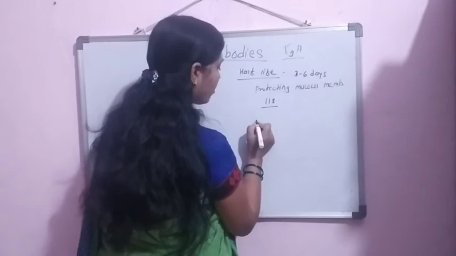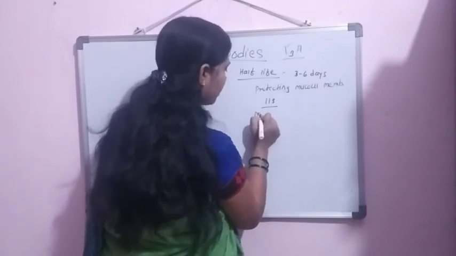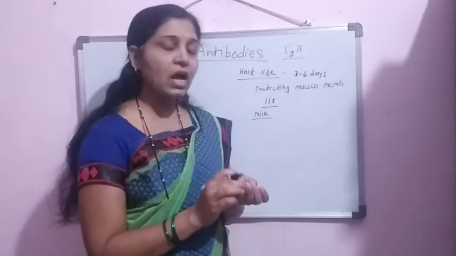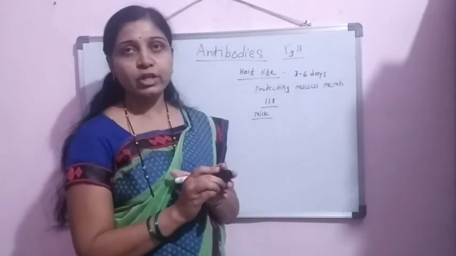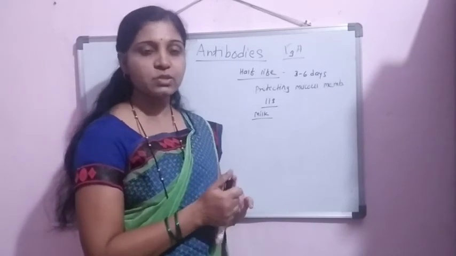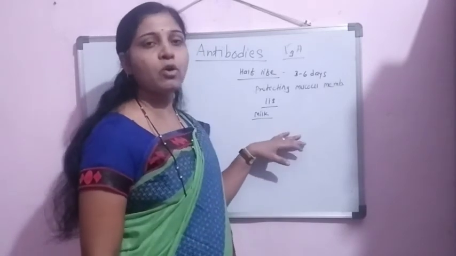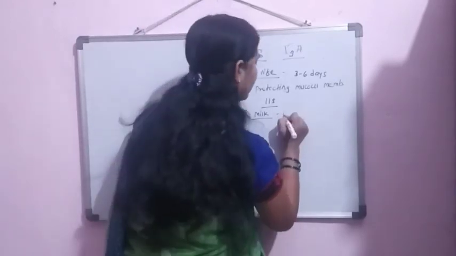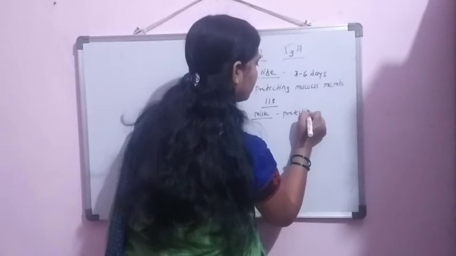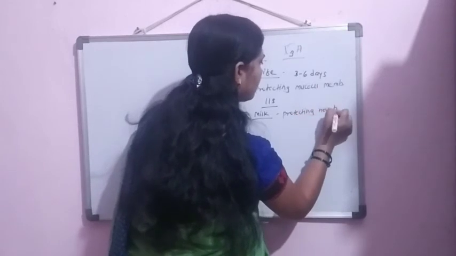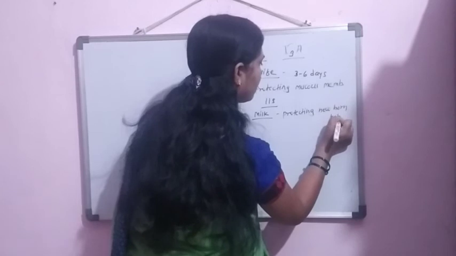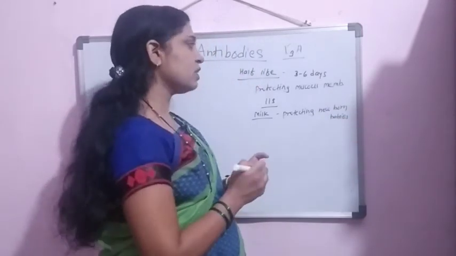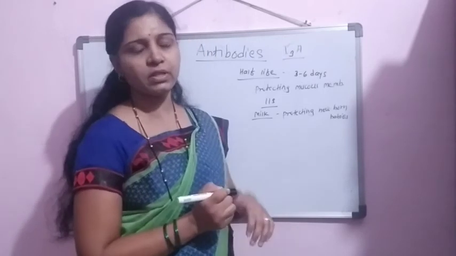As IgA antibodies are present in milk, they are responsible for giving protection to newborn babies from different types of infections. Protection of newborn babies.